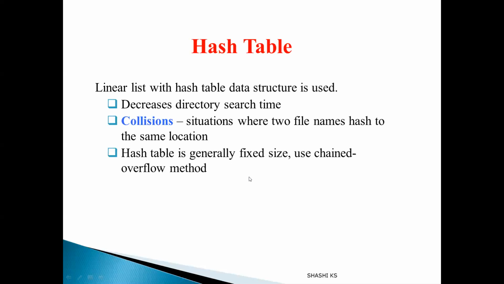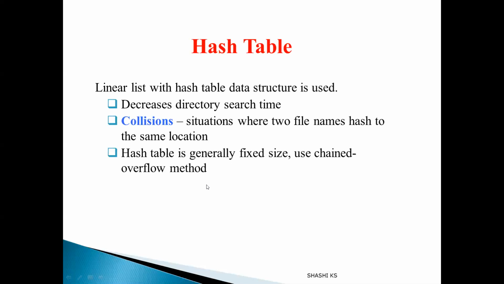So to avoid both these difficulties, we can make use of the chained overflow method. Collision is nothing but two different file names which, when a hash function is applied, produce the same hash value. But I have only one location in my hash table. So where will I store these two file name entries? To solve that, we make use of the chained overflow method.